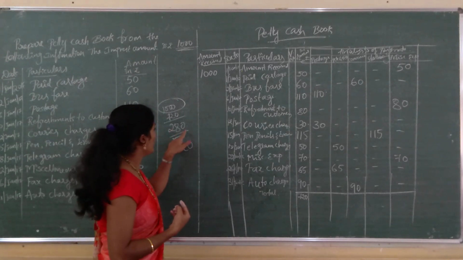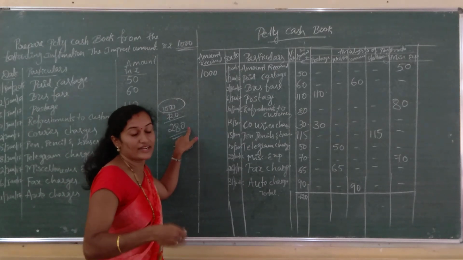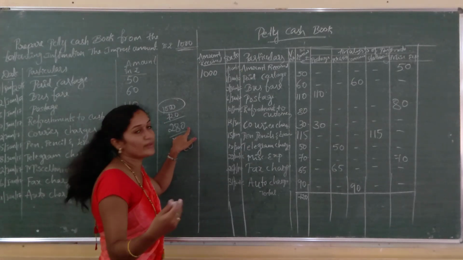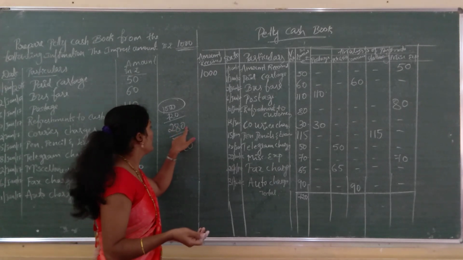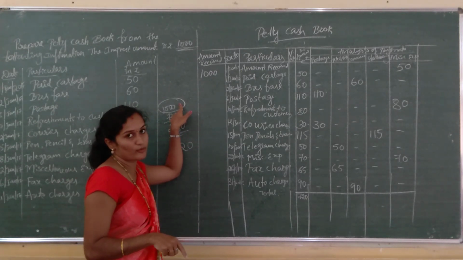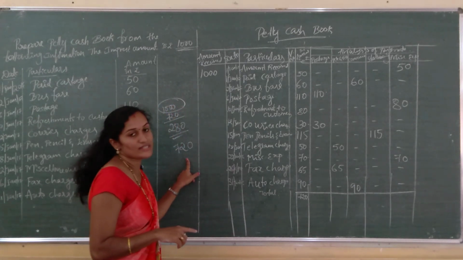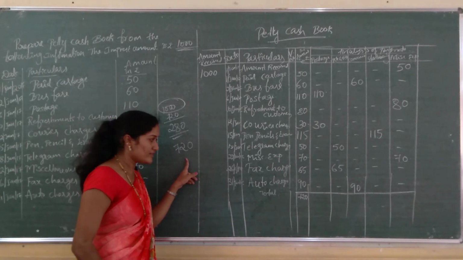Clear? So 280 remaining amount. This is carried forward to next year, next accounting period, February 1st. So 280 rupees is transferred, and to cover this 1000 imprest amount, 1000, right. So to cover this amount we have to receive 720 from the main cashier once again.